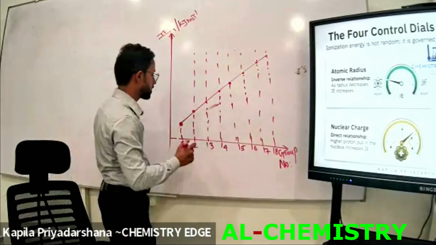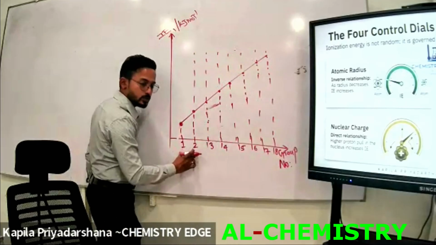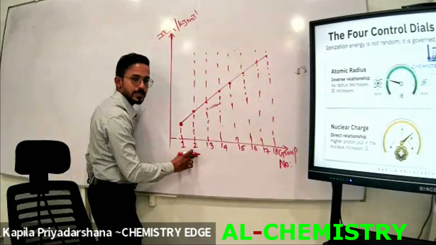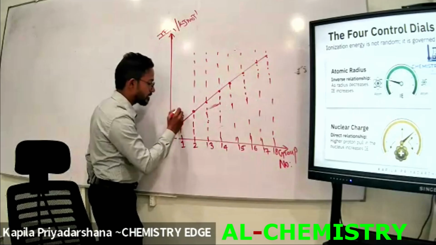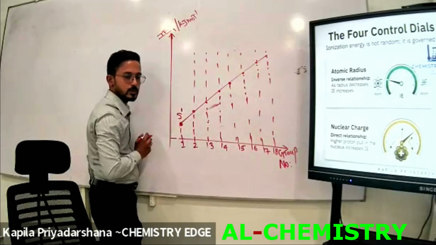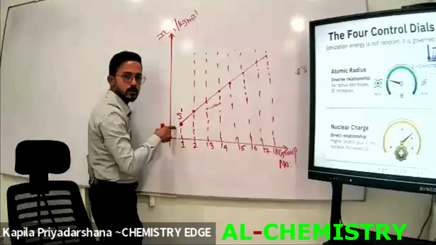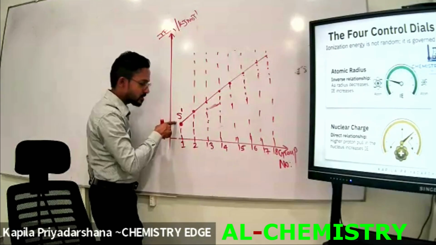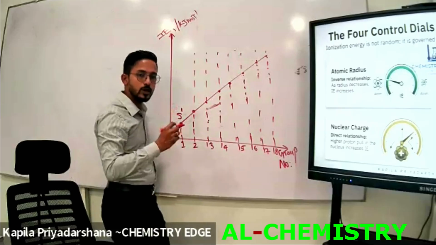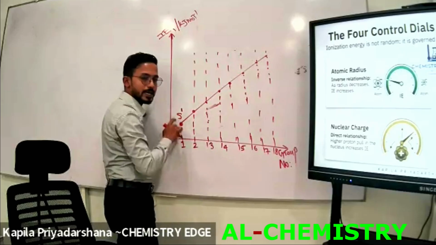Okay, according to that, groups 1 and 2 are included in the S block. Due to that reason, I am able to write down that there should be only 1 electron in the S orbital. The valence shell, if it is group 1, I am able to write down S1.